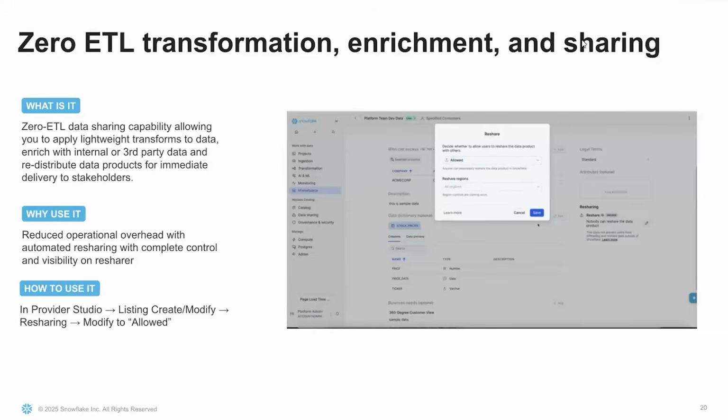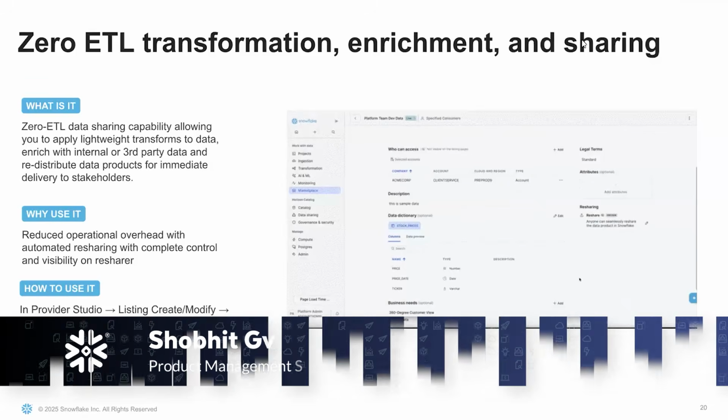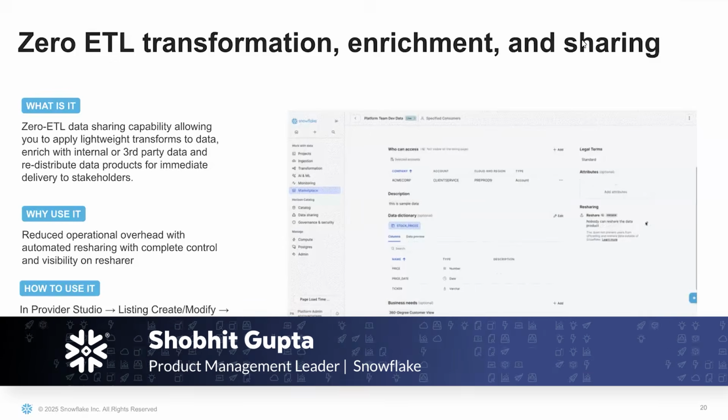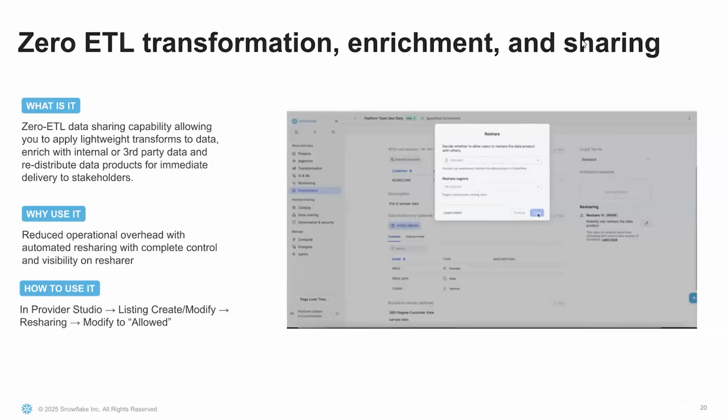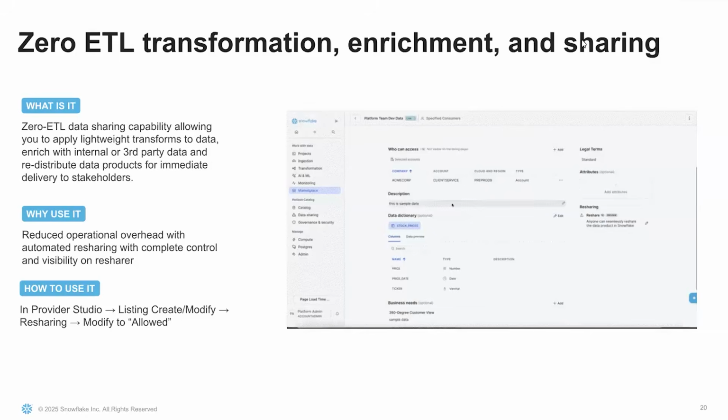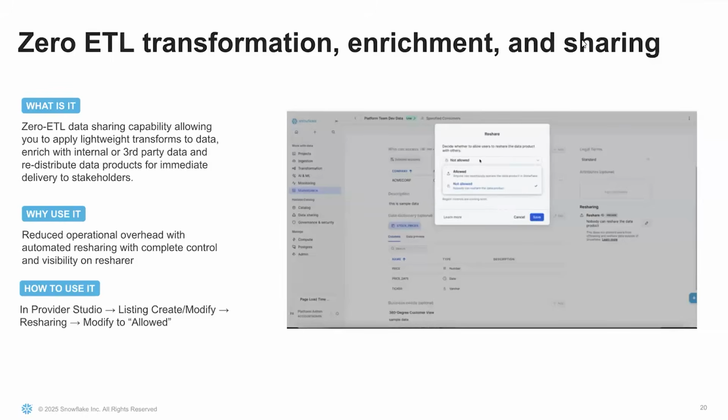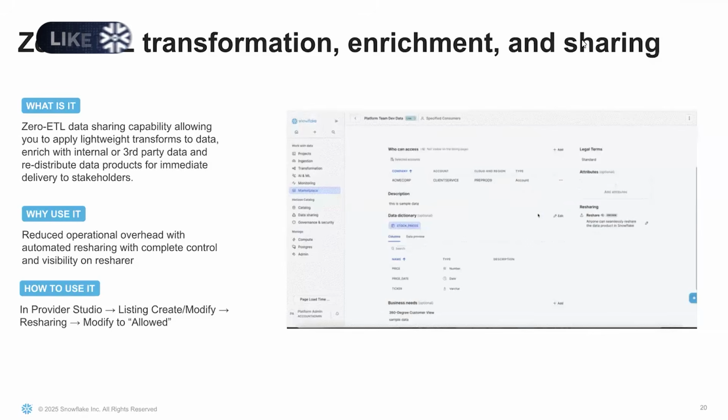One of the most requested use cases for data sharing has been the ability for providers to share data with their consumers and then consumers enriching or transforming that data with other information and then passing that data along downstream to other consumers. This is also called resharing of data.